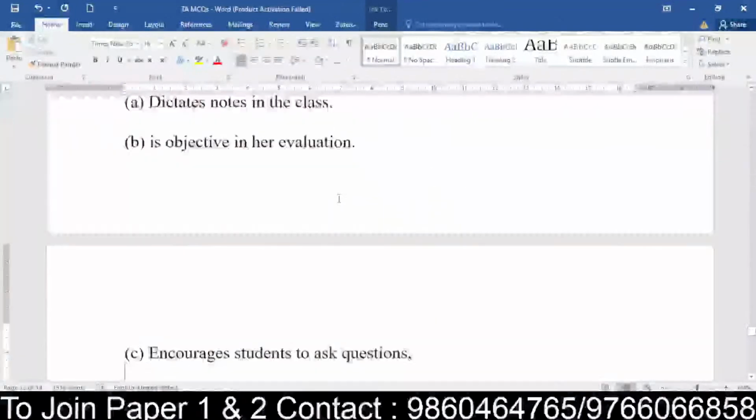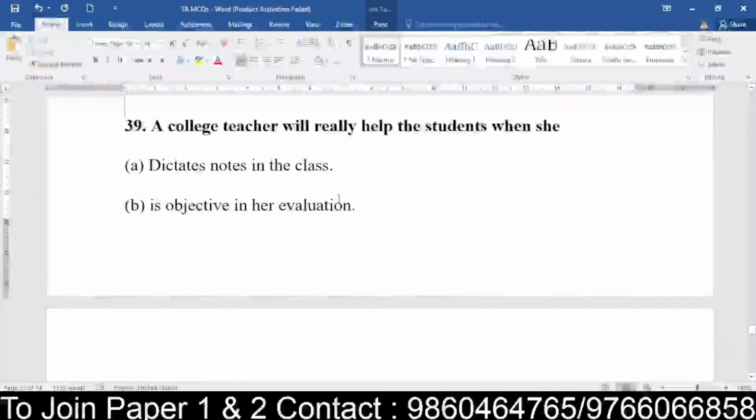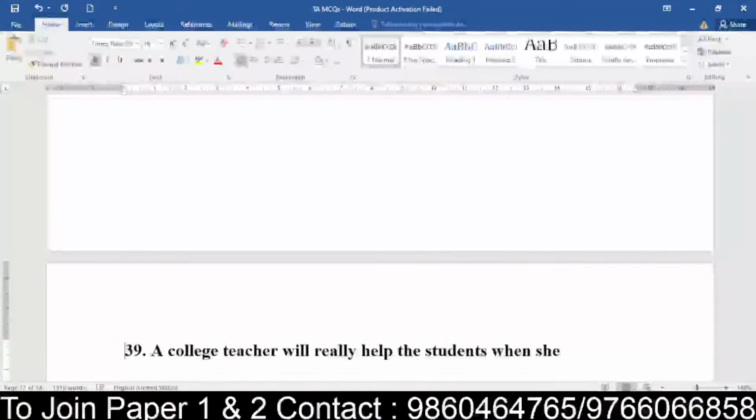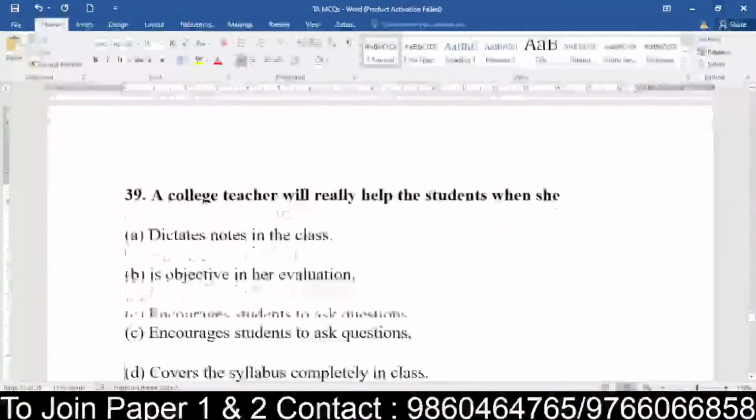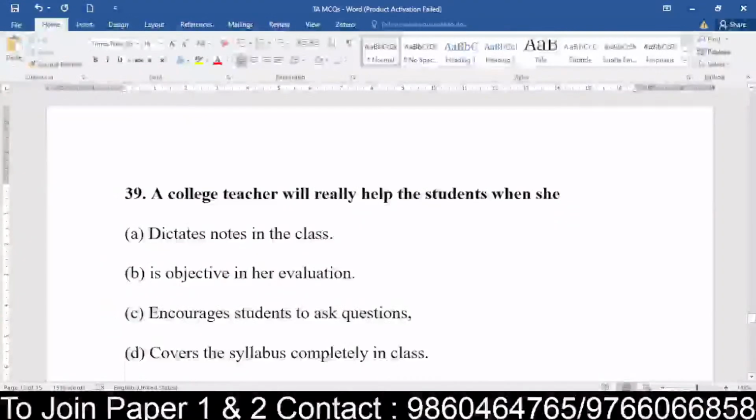Yes, coming to question number 39, everyone. So now I'll just read the question. The question says that a college teacher will really help the students when she or he dictates notes in the class, is objective in her evaluation, encourages students to ask questions, or covers the syllabus completely in the class. So here they have given one small scenario: a college teacher will help the students when.